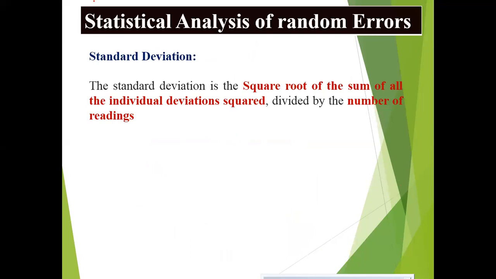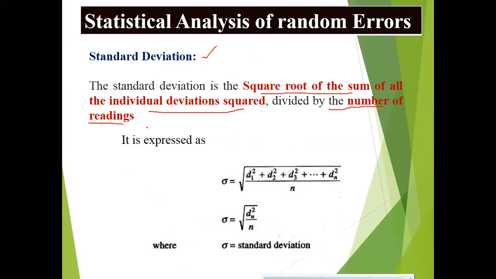Coming to the next one, standard deviation. The standard deviation is the square root of the sum of all individual deviations squared divided by the number of readings. We can express it in terms of sigma.